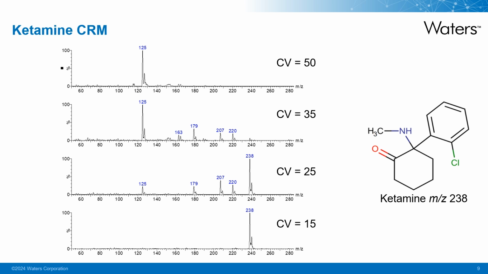Acquisition of the 4 cone voltages generates a spectral fingerprint, as you can see from the example on this slide of ketamine certified reference material analyzed on the Radiant ASAP. Identification of a compound is based on the identification of a precursor ion. The lowest cone voltage, in this analysis 15, typically contains the ionized precursor molecule. In this example, ASAP ionization has resulted in the generation of the protonated species at 238, which is ketamine. As you can also see on this example, by ramping up the cone voltage, there are also product ions which are generated throughout.